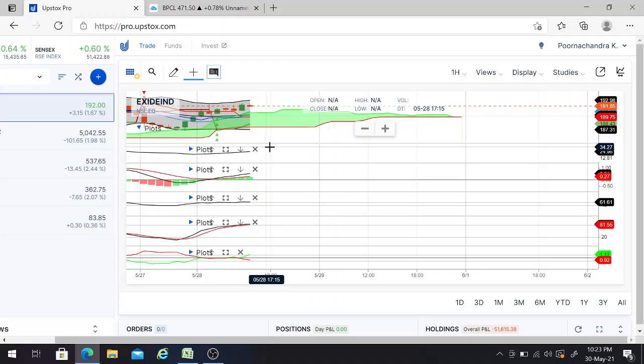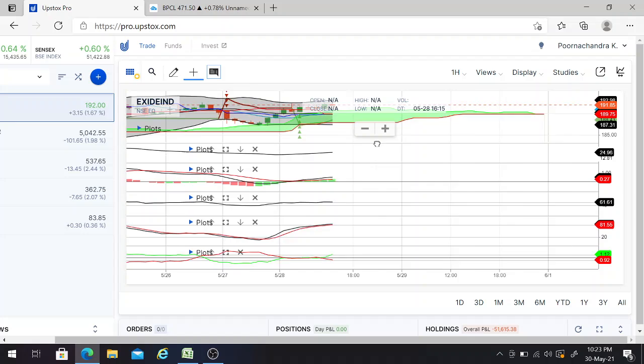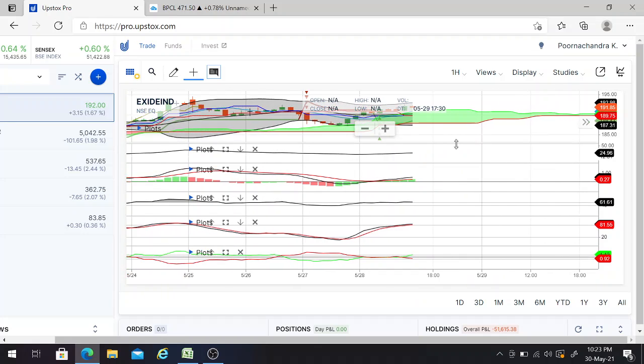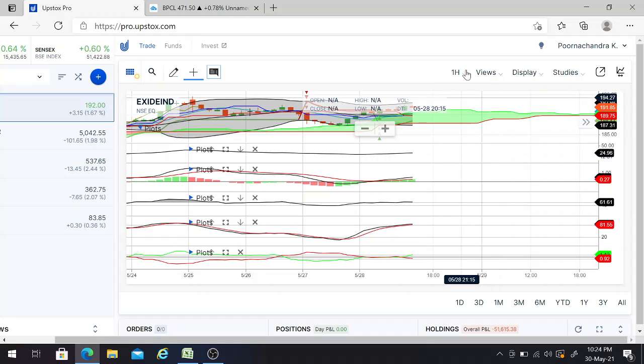And if you want to see the Ichimoku cloud, the candles are above this cloud. The next one is the Supertrend. You can see till here it was red and from here it became green. The second one also got satisfied, and the third one is the gray color line. If you can see, the gray color line is in the candles. So for this Ichimoku cloud we can't get the buy call, because we need to satisfy 3 conditions in order to get the buy call, friends.